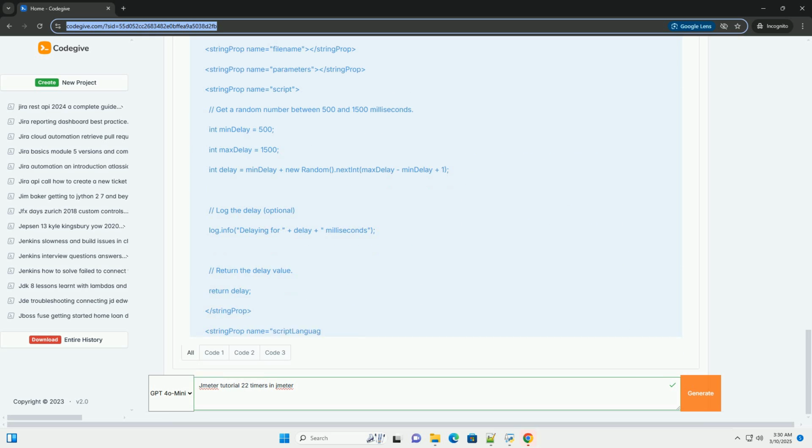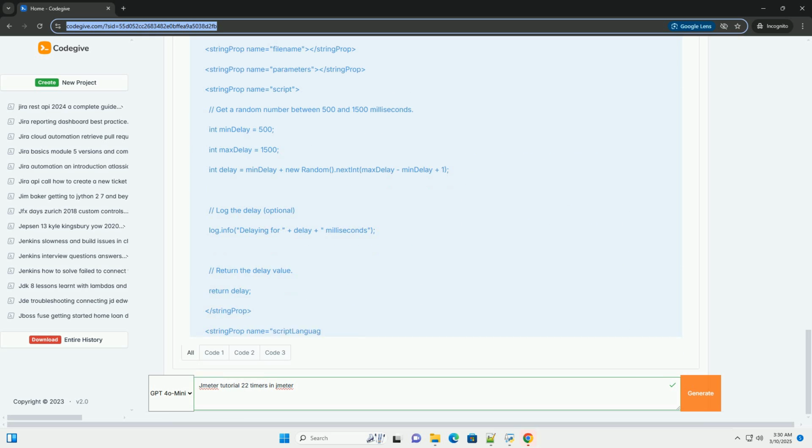Server optimization. Timers allow you to understand how the server behaves under different load profiles. You can simulate peak and off-peak usage patterns to identify potential bottlenecks and optimize server resources accordingly. Avoid overloading. In extreme scenarios, excessively rapid requests can overload the server and potentially lead to crashes or inaccurate test results. Timers help you control the rate of requests to avoid overwhelming the server.